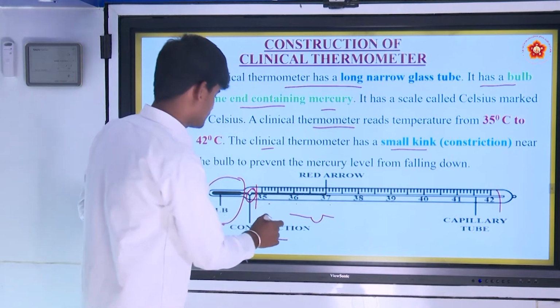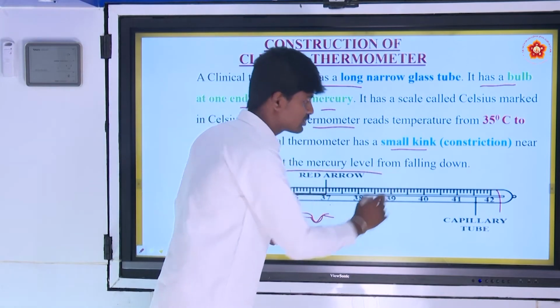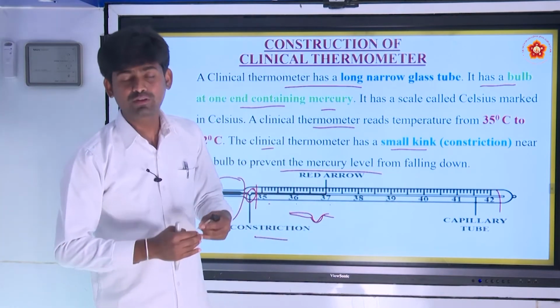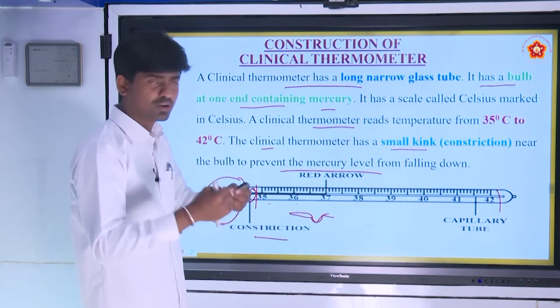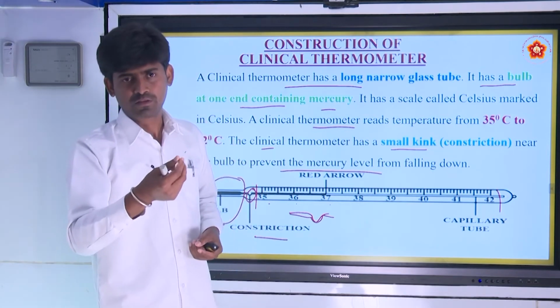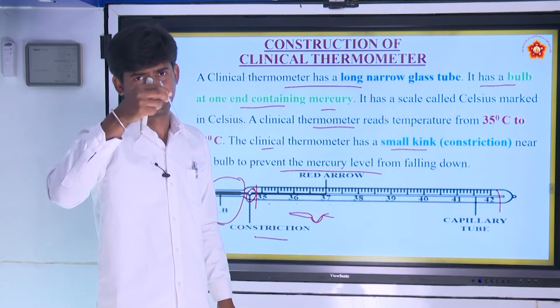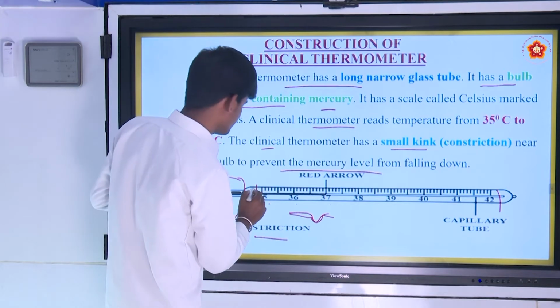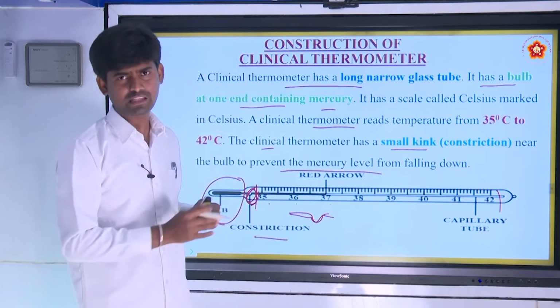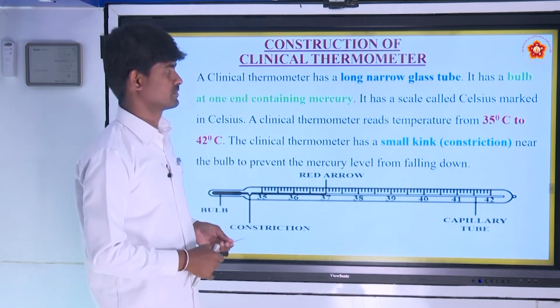Why does it have to be like this? It has a kink because it prevents the mercury level from falling down easily. When you take it out of your mouth, it cannot fall down easily, so the doctor can check it. It is easy to identify. That's why there is a kink or constriction in the clinical thermometer. This is about the construction.